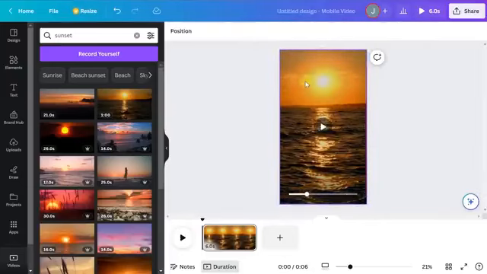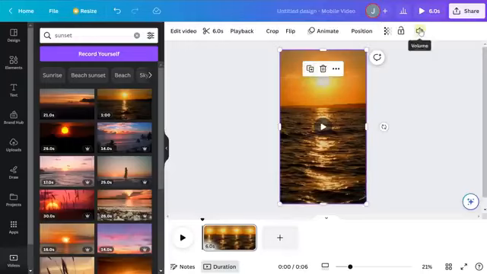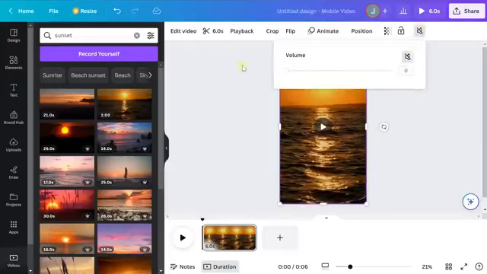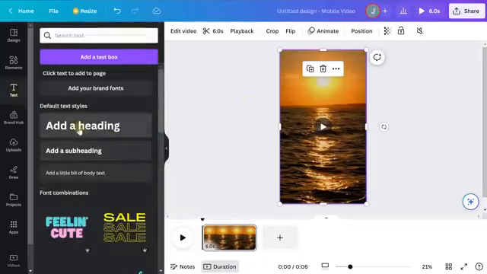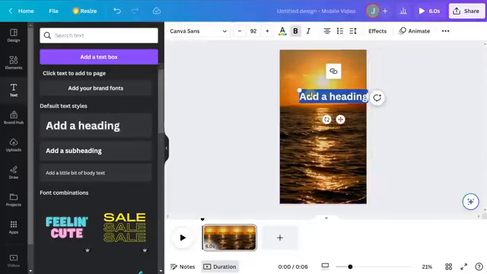The last thing we're going to do is get rid of any audio or noise in the background. So go ahead and click on the video, click the volume icon, drag this all the way down, and you're good to go. Now we're going to add our text before we connect it up to our data to fully automate the creation part. So let's go to text. We're just going to drag in any of these text styles because we're going to add some adjusting to it. So this is our first piece of text, which is going to be the topic. So I'm just going to replace this text with the word topic.